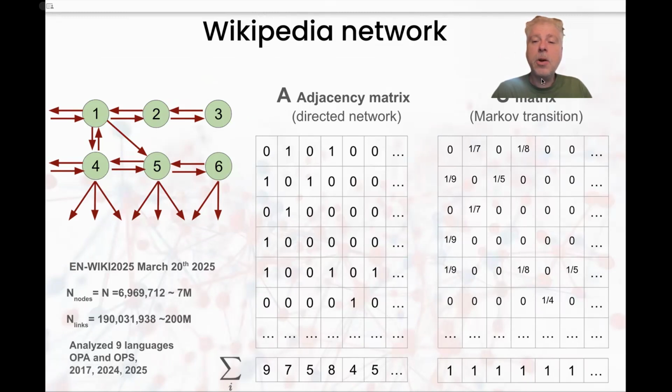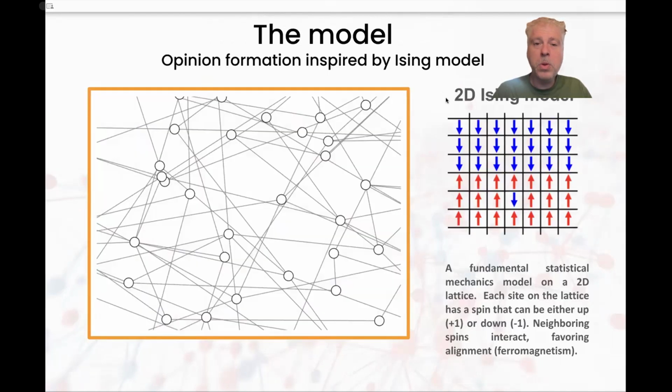We can build also a second matrix called the S matrix, which is a Markov transition matrix. It comes from the adjacency matrix, but each column is normalized to 1 in order to preserve probabilities, and we will use both. I want to present a model of opinion formation, but it's inspired by the Ising model, which is a model in a two-dimensional lattice where on each site you have a spin, a magnet that can be positive or negative, up or down. And the idea is that they interact with each other, favoring alignment.